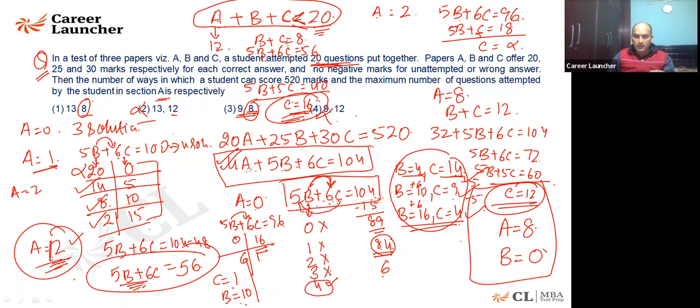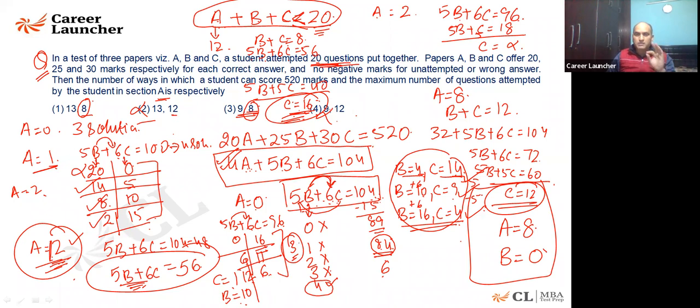I'll say 6. 11 plus 6 is 17 plus 2 is 19, coming out to be correct. Now I'll increase it further by 6. I'll say 12. This is 6. 12 plus 6 is 18 plus 2 is 20. 3 solutions will come from here. I believe it is clear to all of you. Please ask me if there's any question.